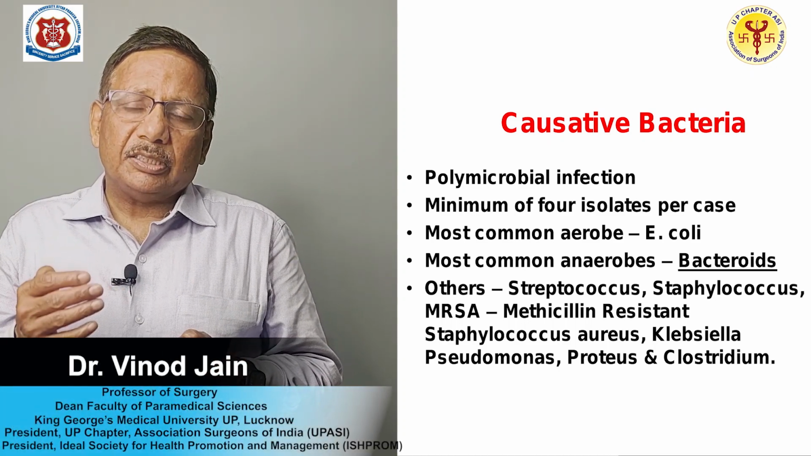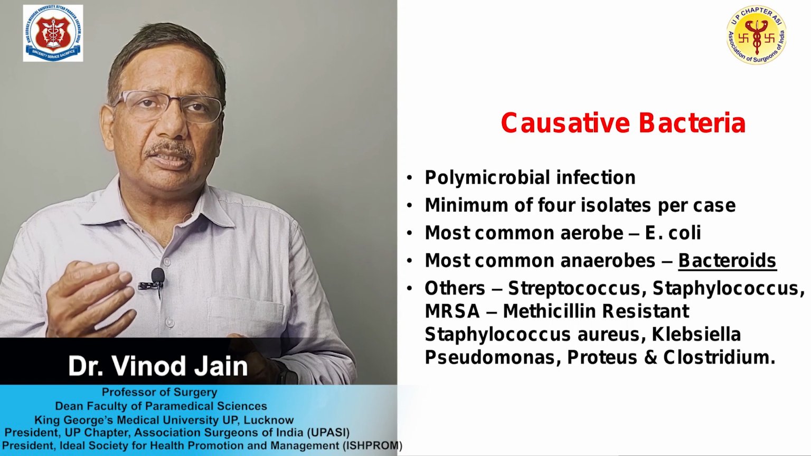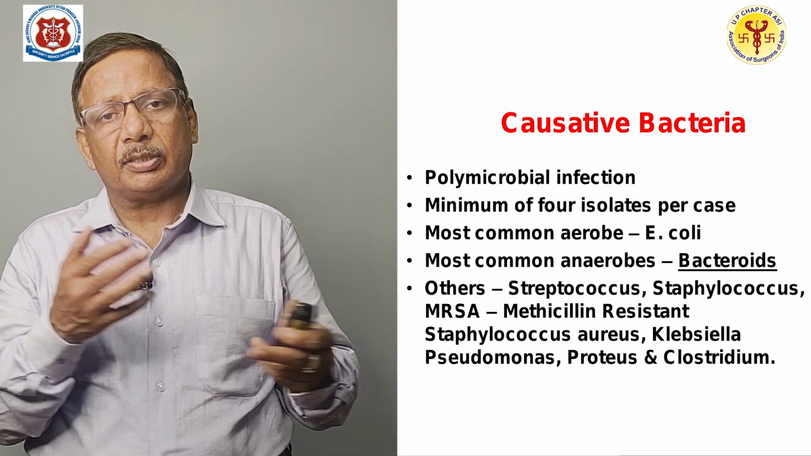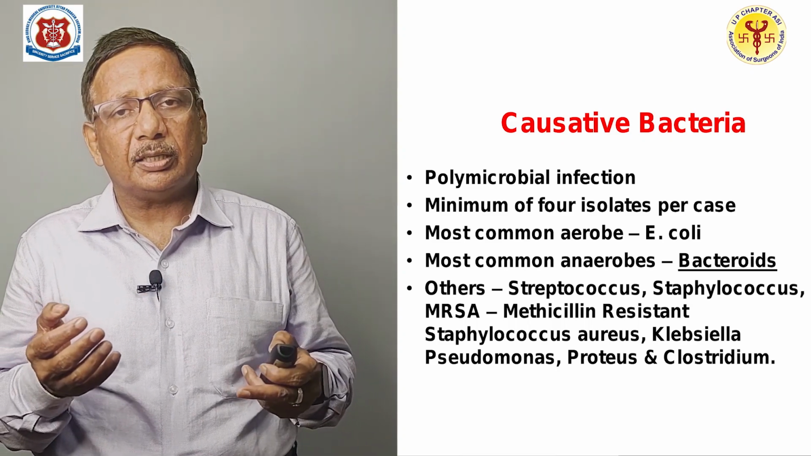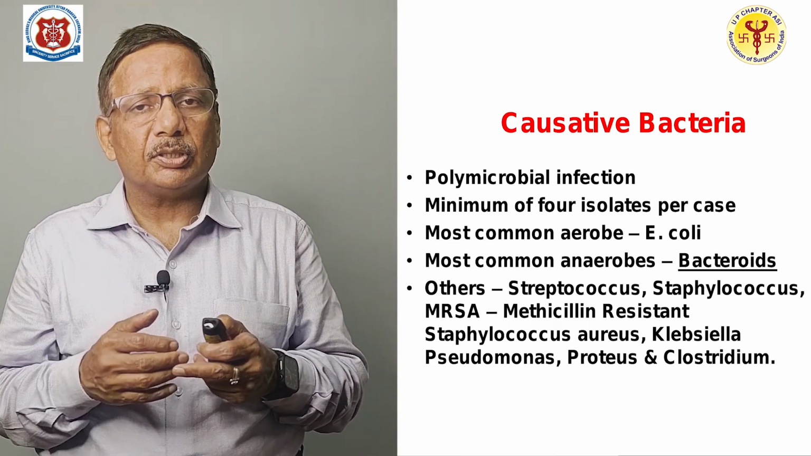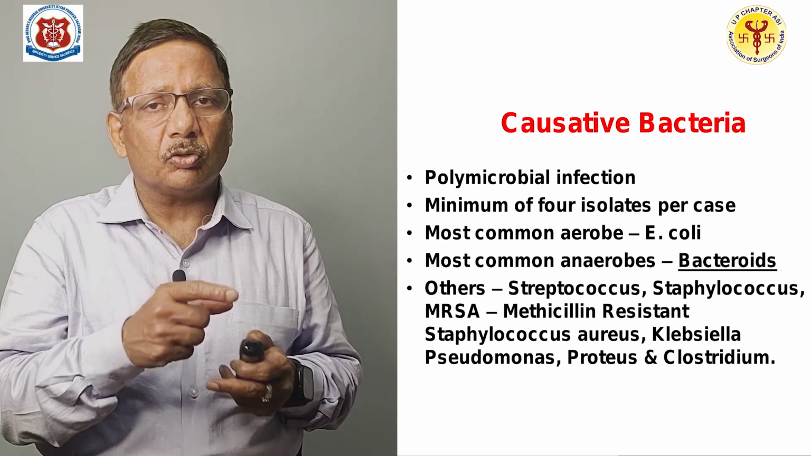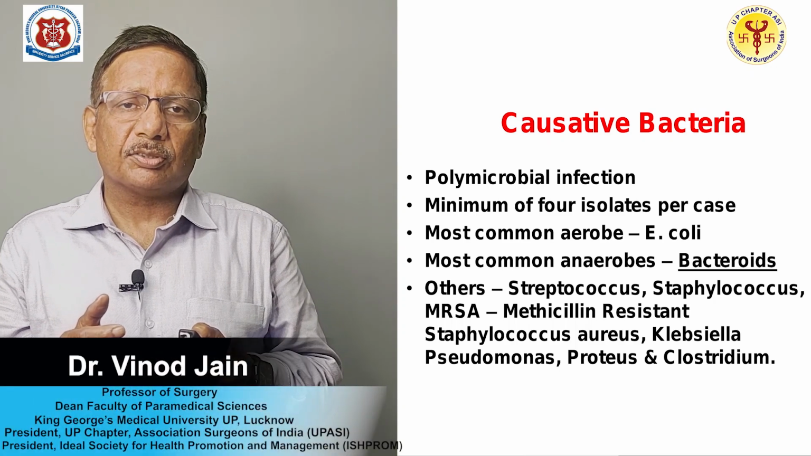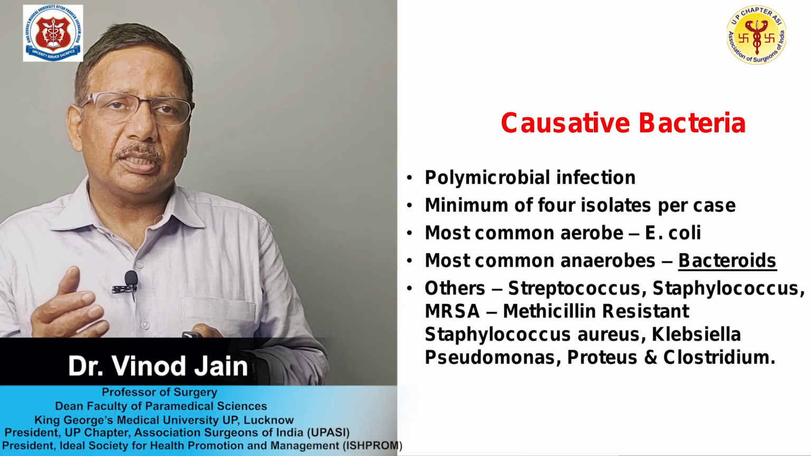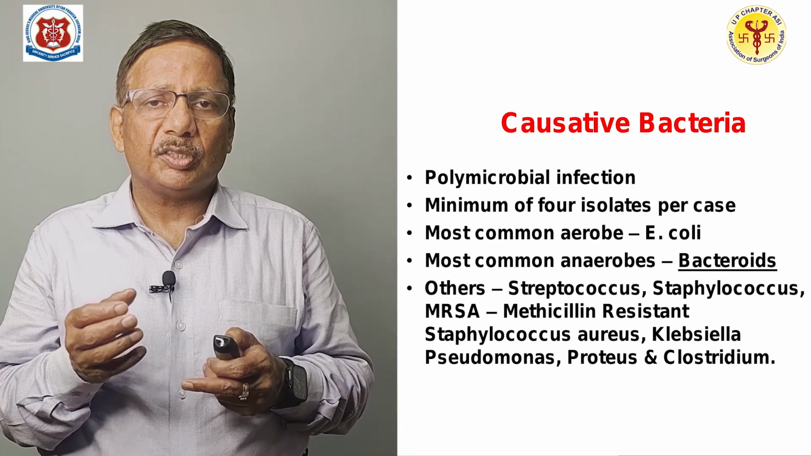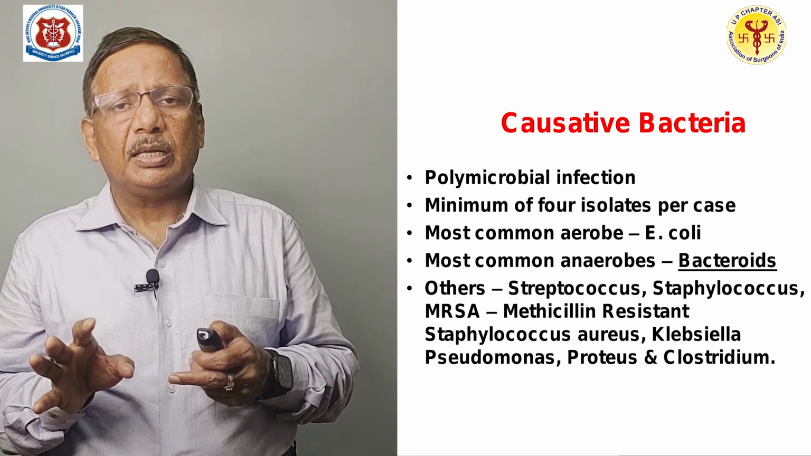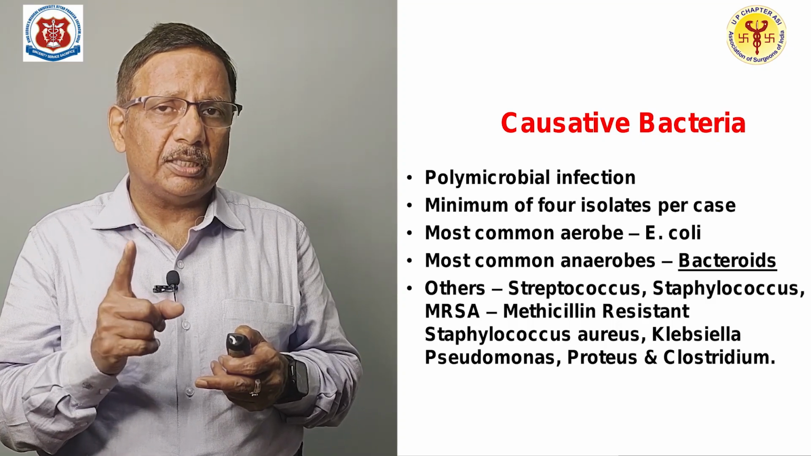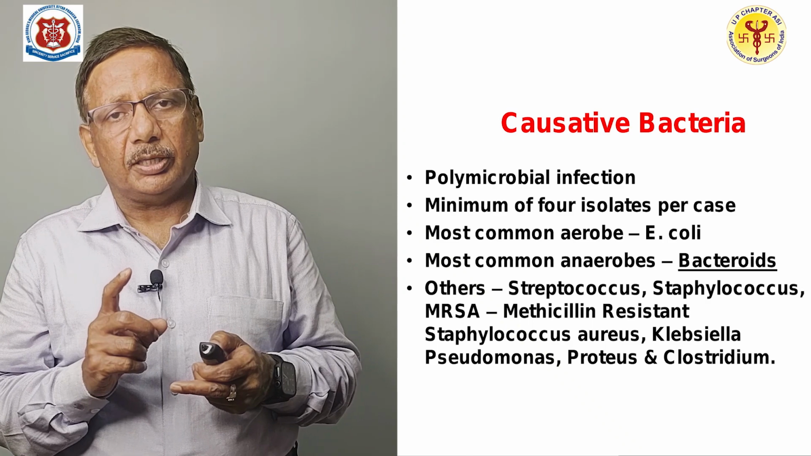If you talk about the bacteria, the most common aerobic bacterium is Escherichia coli. You can see it either from the urinary tract or from the colorectal region; this is the most common bacterium. The commonest aerobe, that is a very good MCQ, is E. coli, and the commonest anaerobe is Bacteroides. The others are Streptococcus, Staphylococcus, methicillin resistant Staphylococcus aureus, Klebsiella, Pseudomonas, Proteus, Clostridium, all these bacteria can be there, and minimum 4 isolates. The most common aerobe is E. coli, most common anaerobe is Bacteroides.